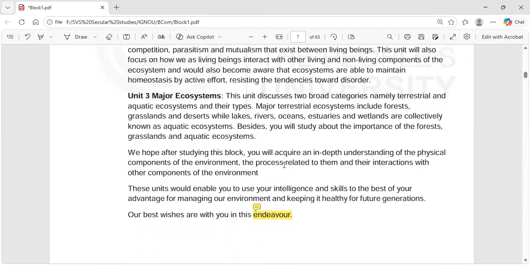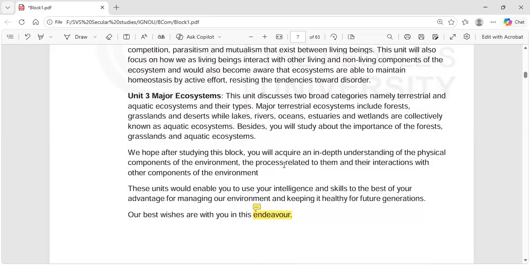In Unit 3, major ecosystems. This unit discusses two broad categories, namely terrestrial and aquatic ecosystems and their types. Major terrestrial ecosystems include forests, grasslands and deserts, while lakes, rivers, oceans, estuaries, and wetlands are collectively known as aquatic ecosystems. Besides, you will study the importance of the forests, grasslands, and aquatic ecosystems.